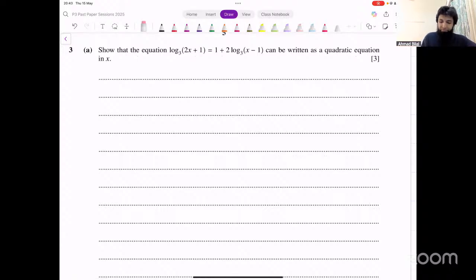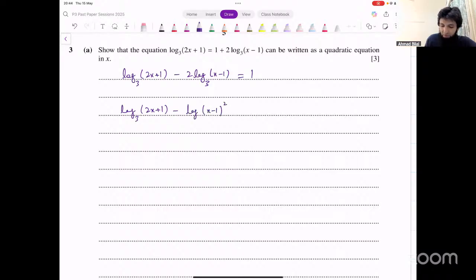Question number 3. Show that this equation can be written as a quadratic equation in x. How do we do that? Bring all log terms to one side first of all. So it becomes log of 2x plus 1 base 3 minus 2 log of x minus 1 base 3. On the other side, you've got 1. Now you can use the division law here, but before that, you'll have to take this 2 to the power, right? You want only 1 multiplying outside, no other number. So you can take 2 to the power, so it becomes log of x minus 1 whole squared with base 3. And that equals 1.